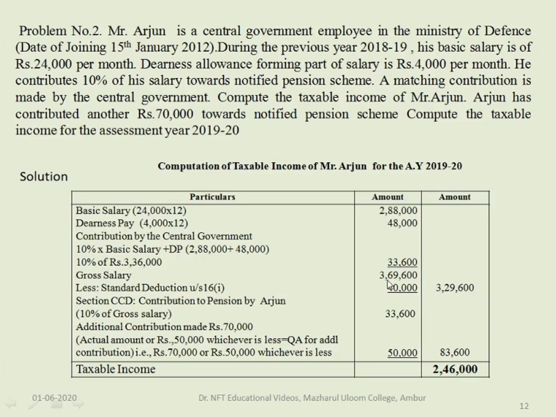For the salary, he can claim a standard deduction under section 16, subsection 1 of rupees 40,000. This we have already seen in the salary chapter. So the standard deduction you can claim from the gross salary is 40,000. If you deduct it from the gross salary, you get 3,29,600. Now let us come to the deduction part.